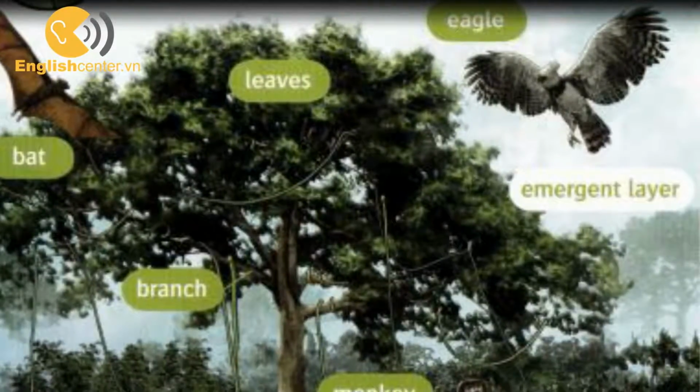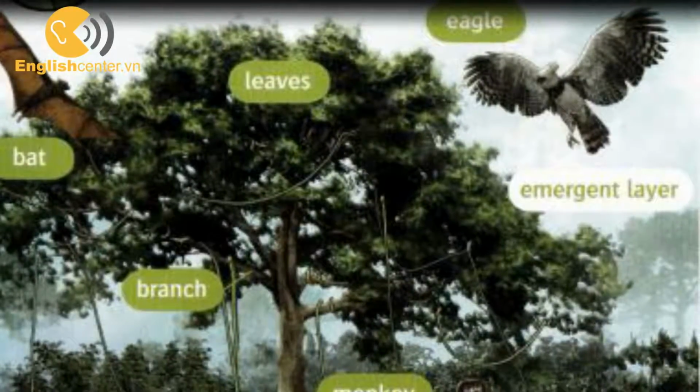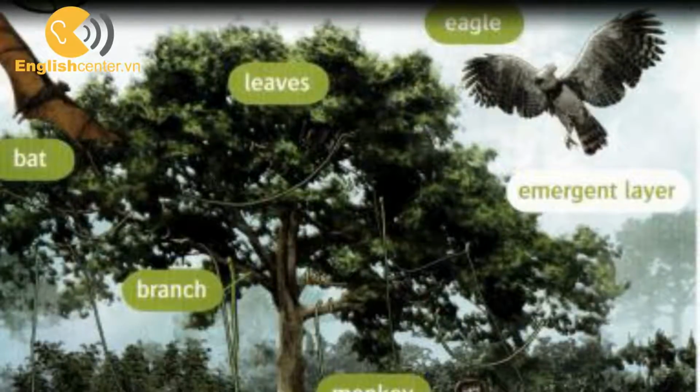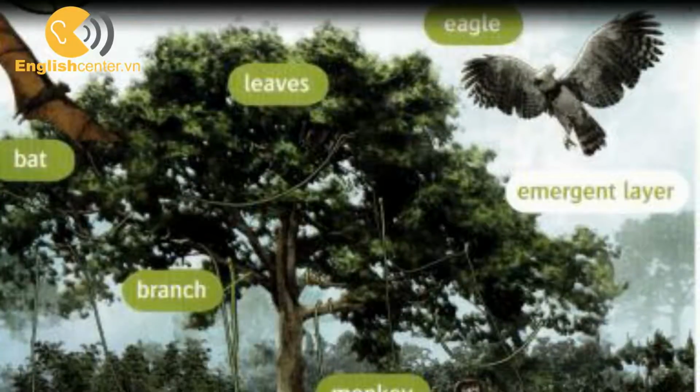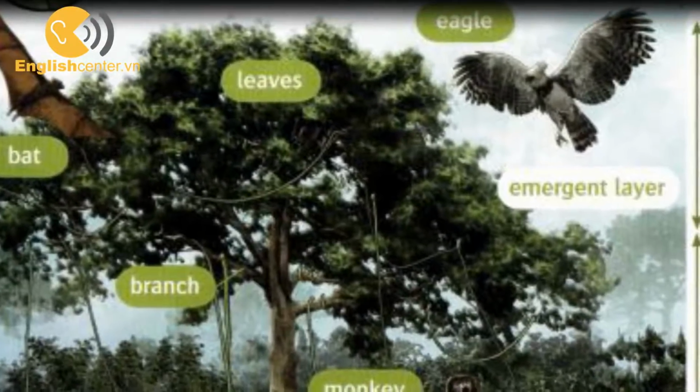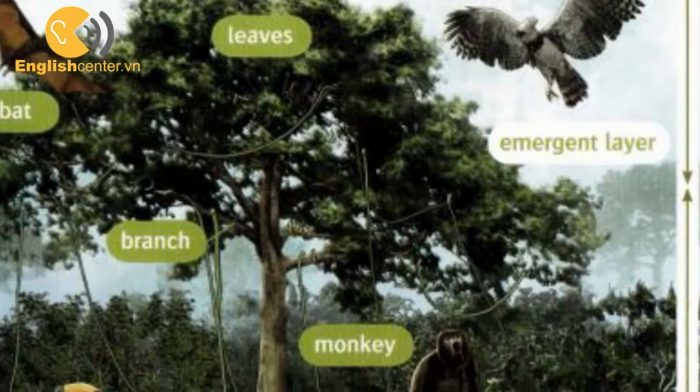Tropical rainforests have layers. The top layer is the emergent layer. The tops of the tallest trees are in this layer. It's very windy. Eagles and bats live here.